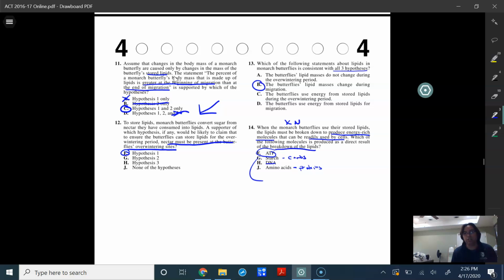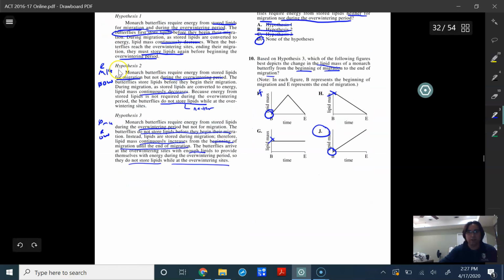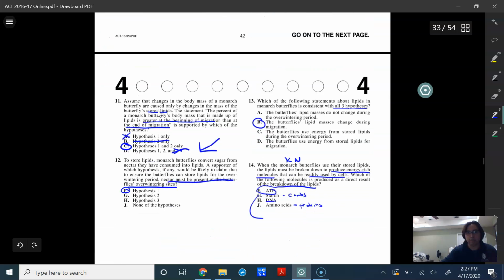So I hope this gave you some insight on how to attack this passage as you're moving forward. Remember, as you're going through conflicting viewpoints, I always like to approach them by diving into the questions first, and you can normally work your way through it. However, if you so choose to read it first, definitely take notes, like what I did here on the side, and you get an indication of the differences that exist between them, helping you out.